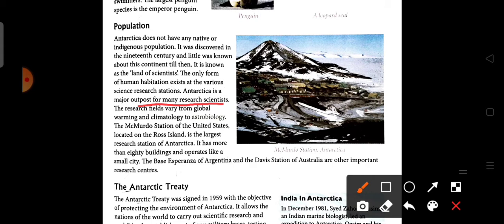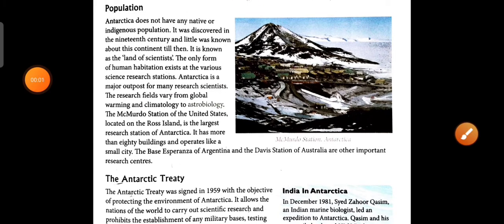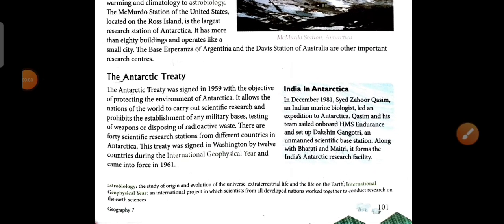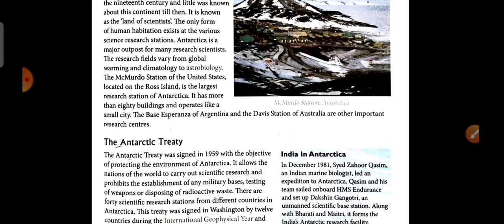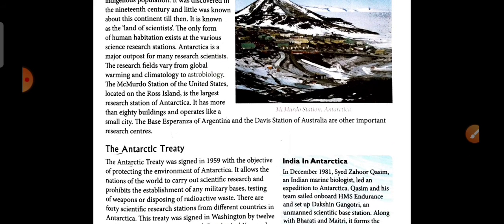The research fields vary from global warming and climatology to astrobiology. So what does astrobiology mean? The study of the origin and evolution of the universe, extraterrestrial life and life on the earth. Now the McMurdo station of the United States, located on Ross Island, is the largest research station of Antarctica. So the largest research station of Antarctica is the McMurdo station.